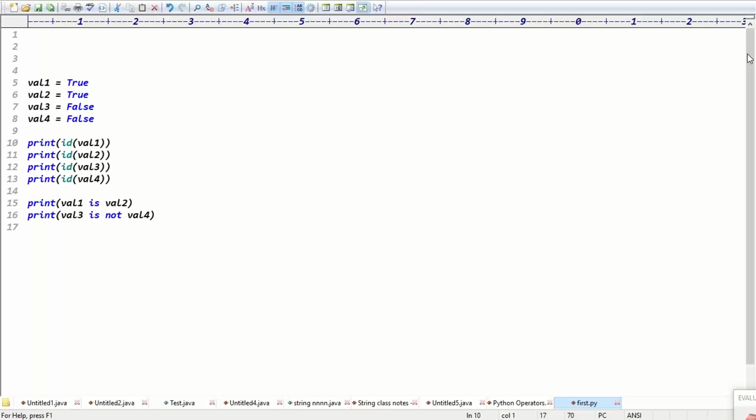And val3 and val4 are the same memory. Then how many variables are there? Total four variables, but how many memories? Two memories. That's it.